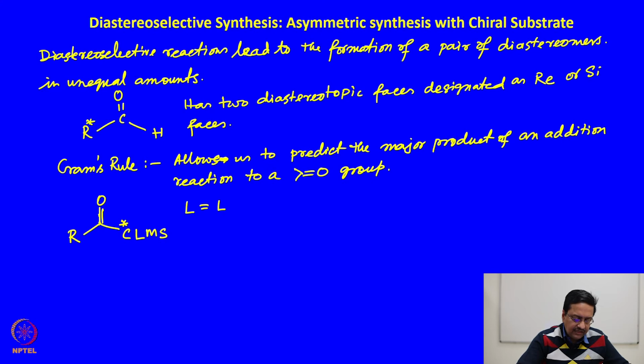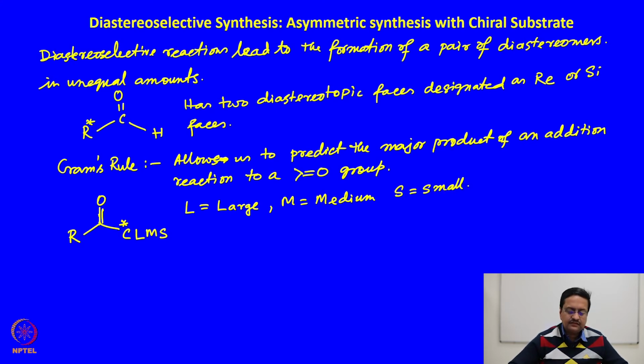The L is a large group, M means a medium group, and S means a small group. So, large, medium and small are 3 different designations of 3 different types of groups associated with this chiral center.